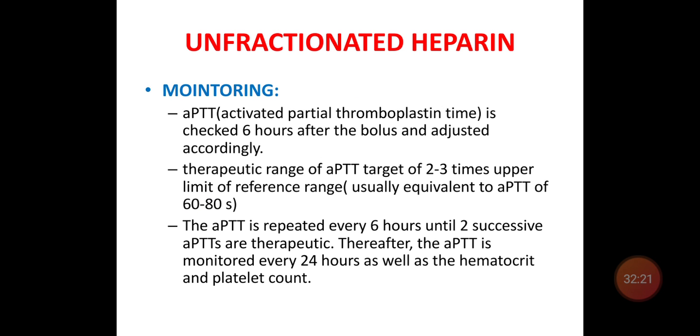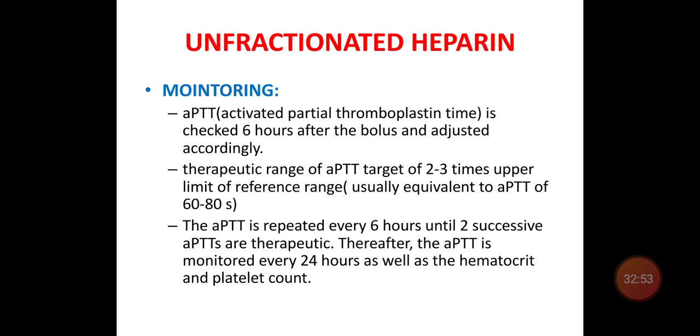For monitoring, you have to monitor with activated partial thromboplastin time. You have to check 6 hours after the bolus and adjust accordingly. The therapeutic range for the APTT target is 2 to 3 times the upper limit of the reference range, usually equivalent to 60 to 80 seconds.